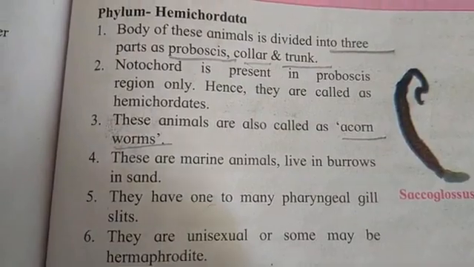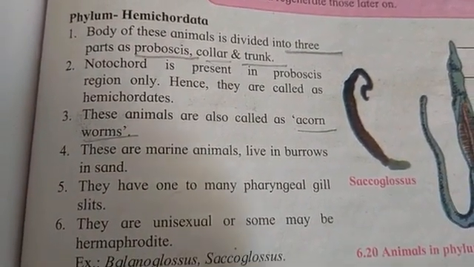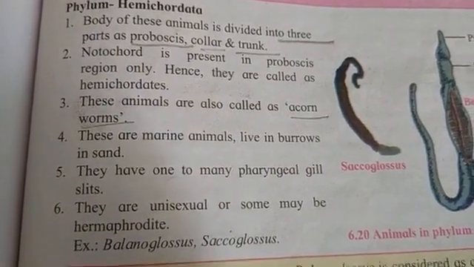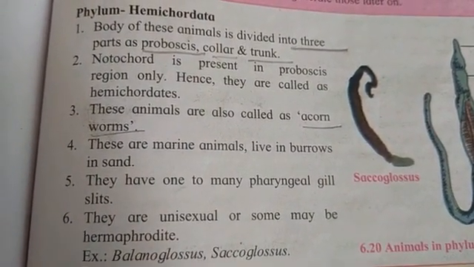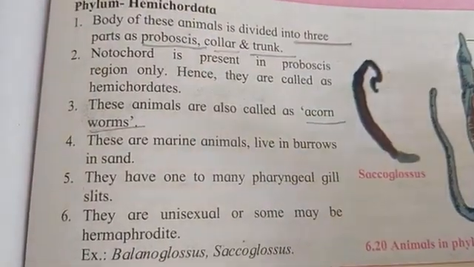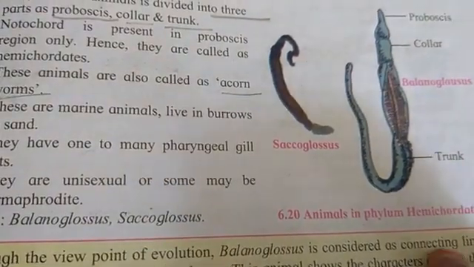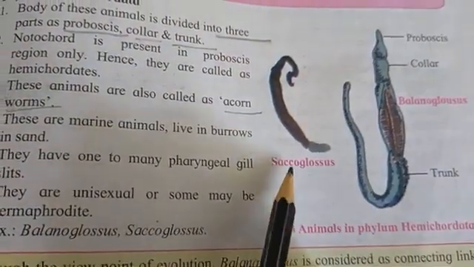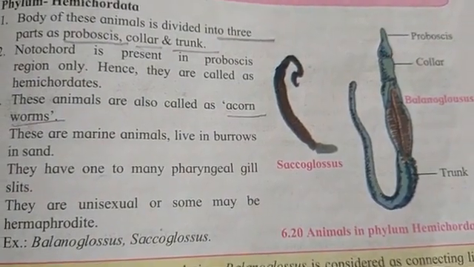The animals belonging to this phylum are Balanoglossus and Saccoglossus. The picture you can observe in the textbook, figure 6.20, animals in the phylum Hemichordata. Here you can observe the picture. Okay, students.